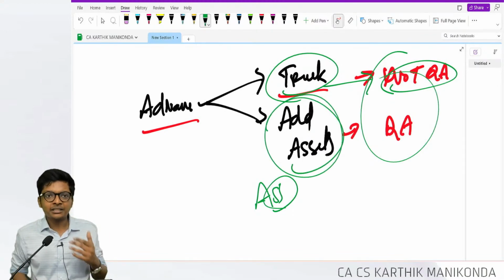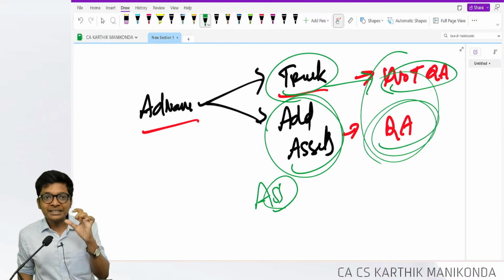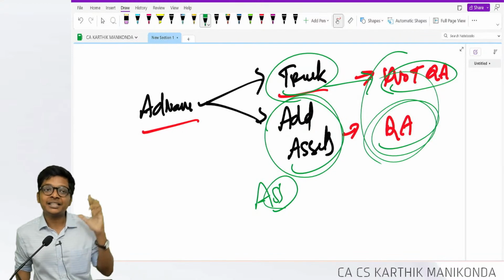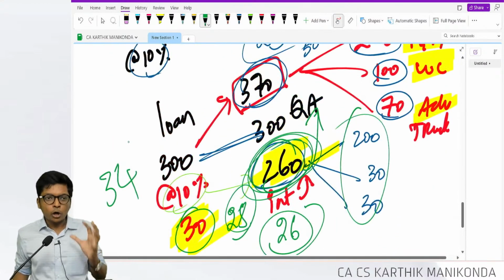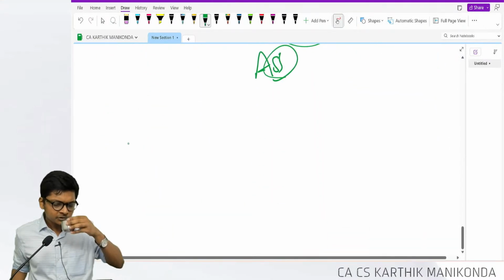Advance for additional assets, we don't know what assets, we don't know how long. So we are taking the assumption that it is a qualifying asset. Whenever it's confusing, take the assumption but give reasonable justification. These are all the top common areas where students make mistakes in this standard.